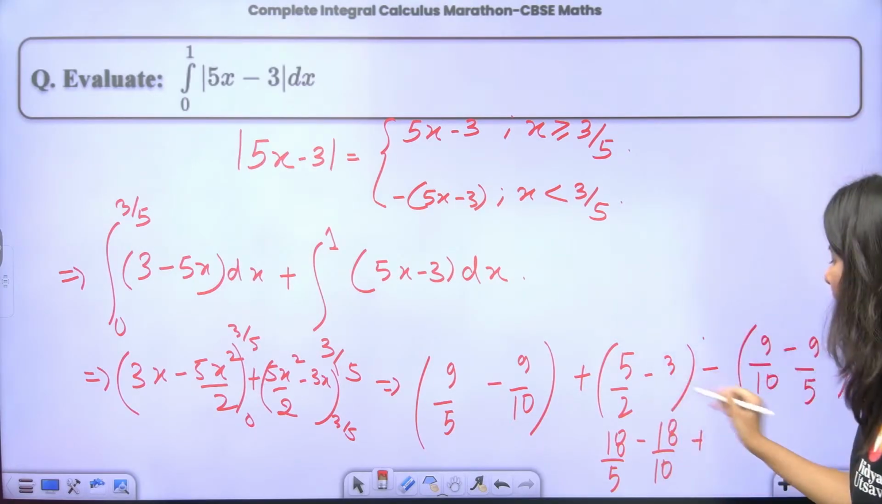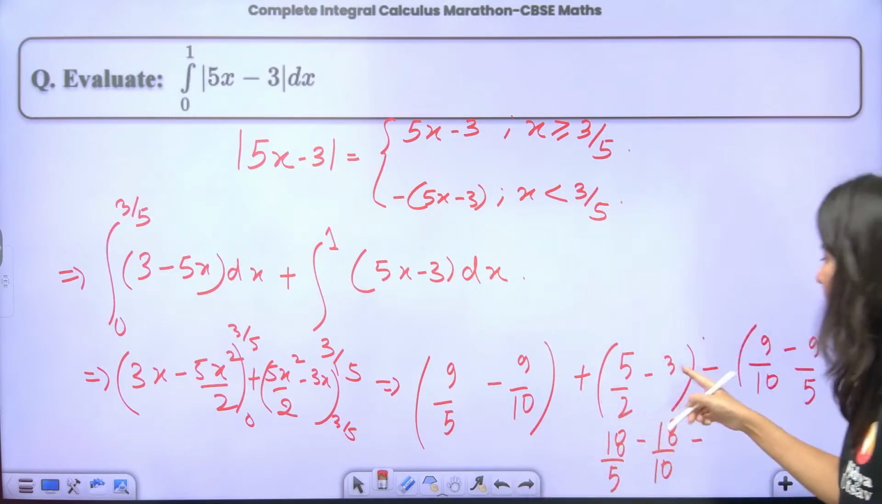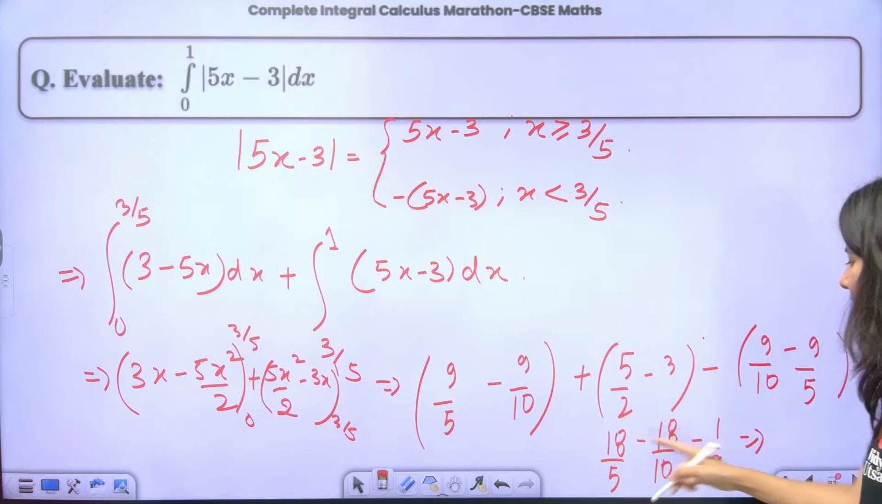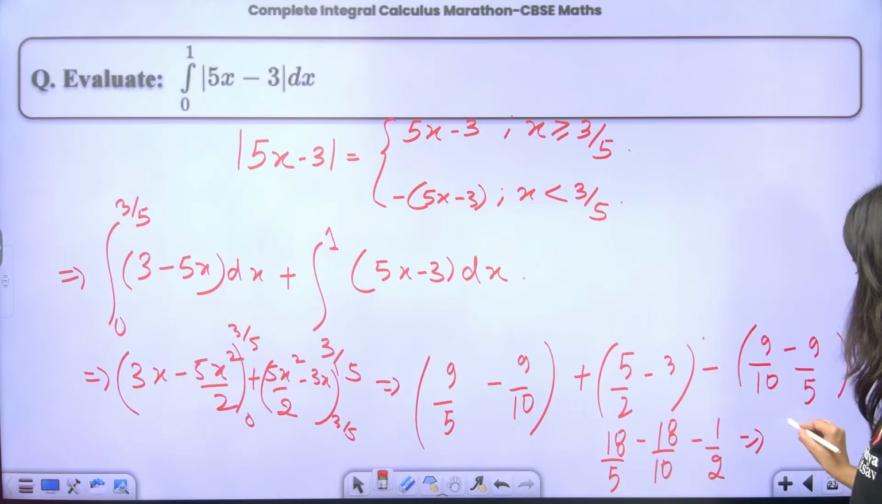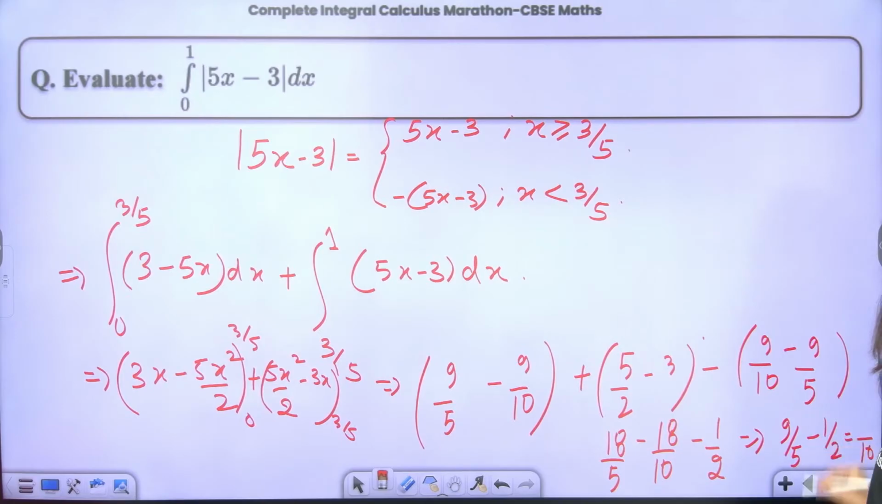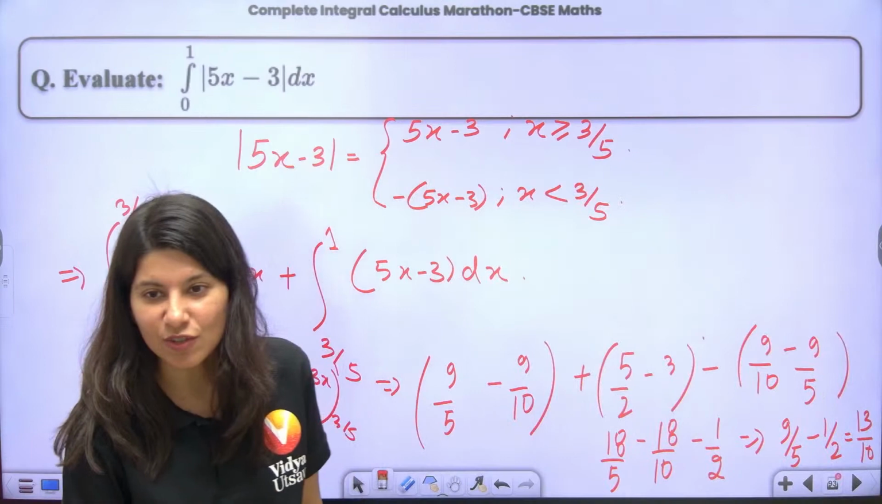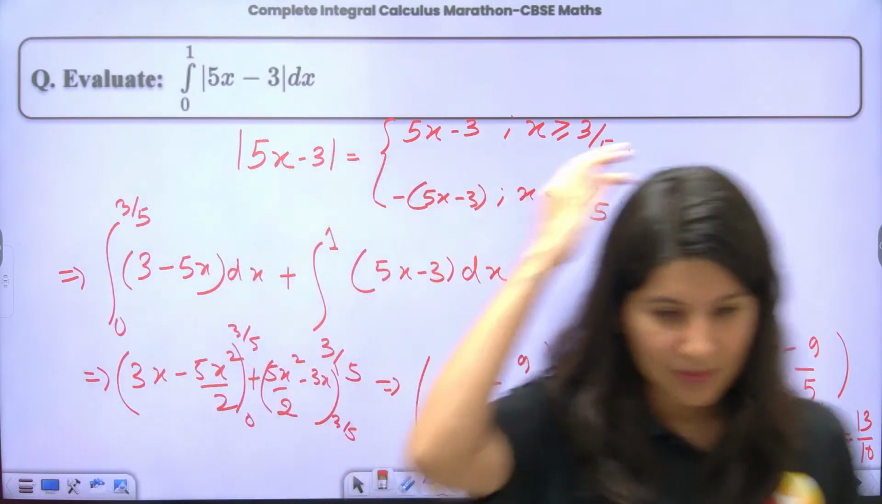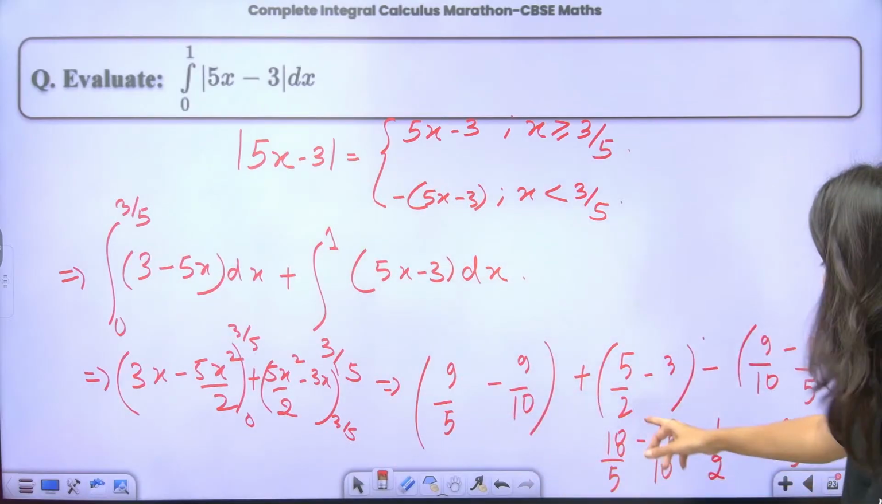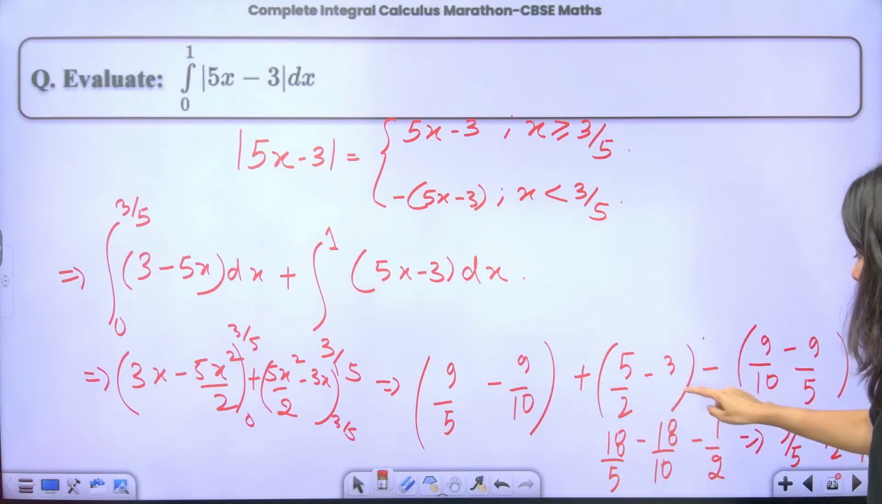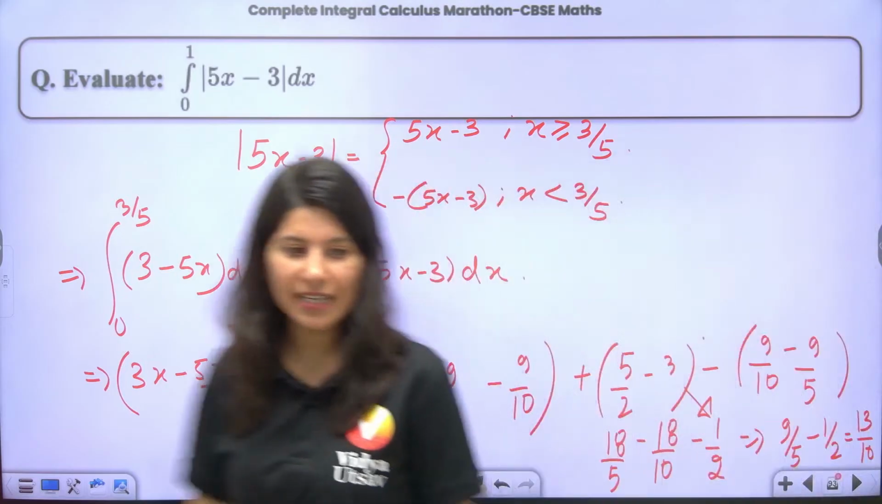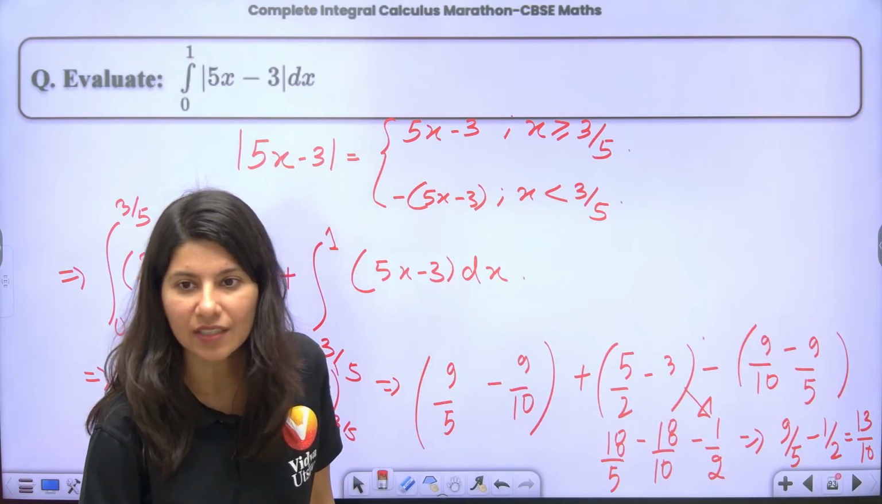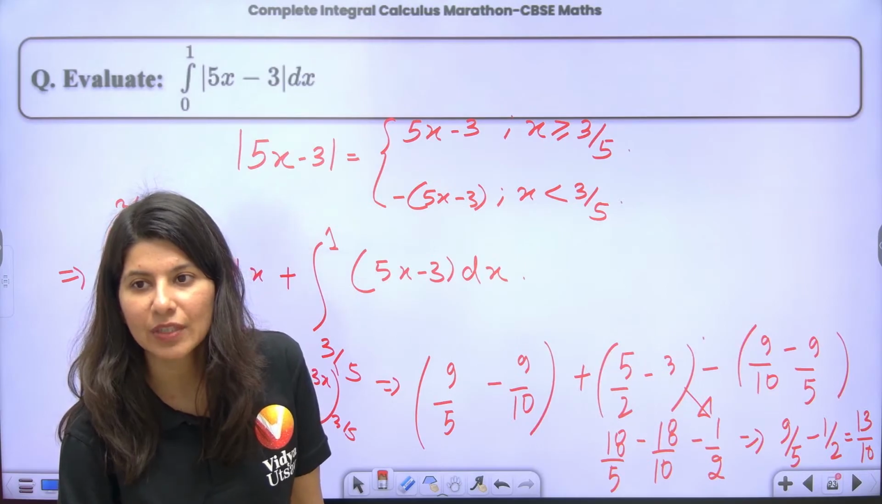Plus, this is what? Not plus, this is minus 1 by 2. So this is 18 minus 9, 9 by 5 minus 1 by 2. This is nothing but 10. 18 minus 5 is 13. 13 by 10. Can you check whether Ninja Ma'am has done it? 13 by 10 it is. 5 by 2 minus 3 done. Everything is right there. You do your calculation. You'll get the answer.